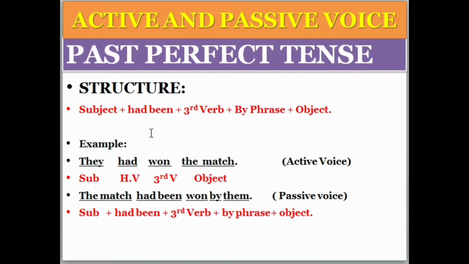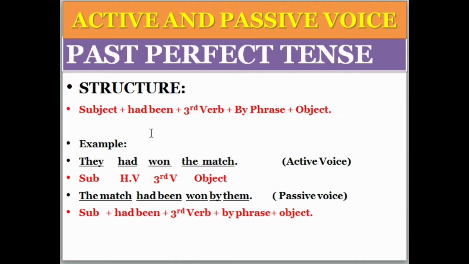And one more thing: the past perfect tense, actually the past perfect indefinite tense, will be changed to the past perfect continuous tense.